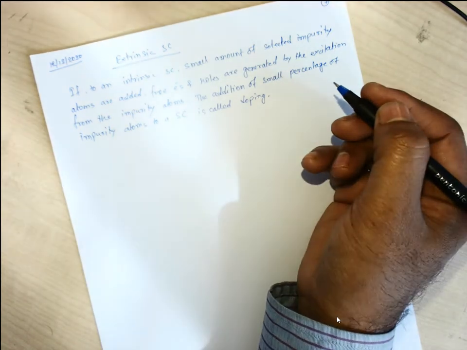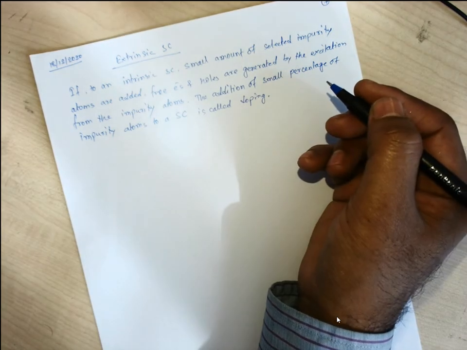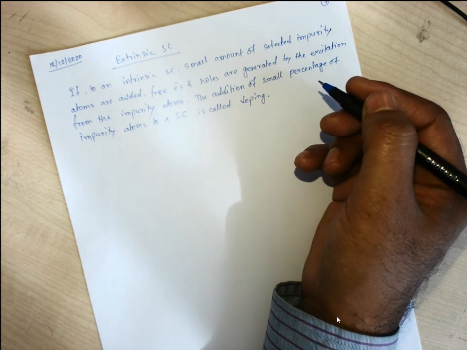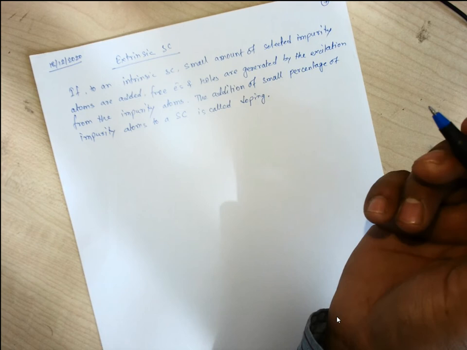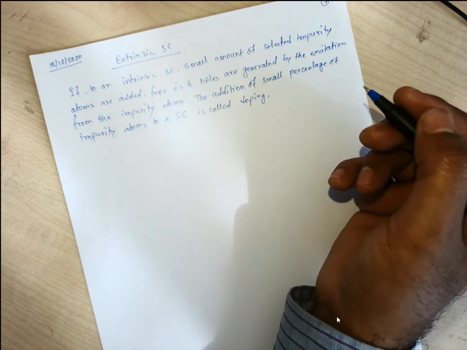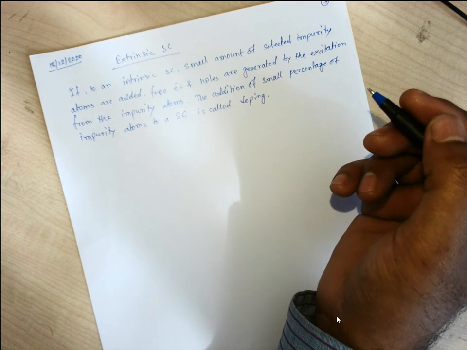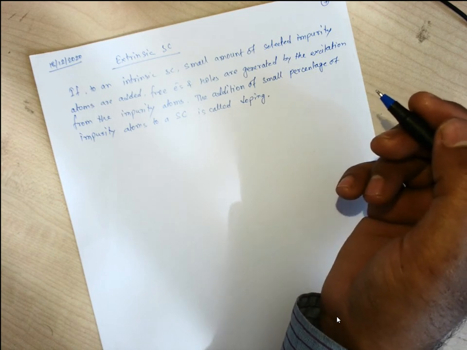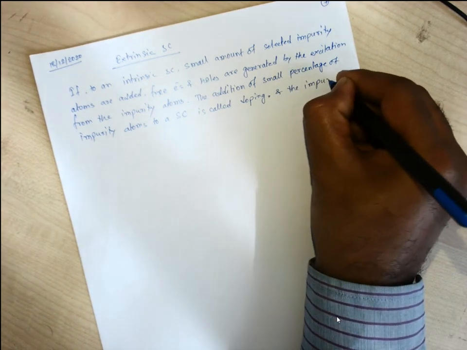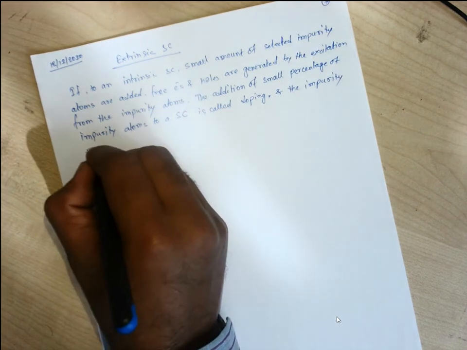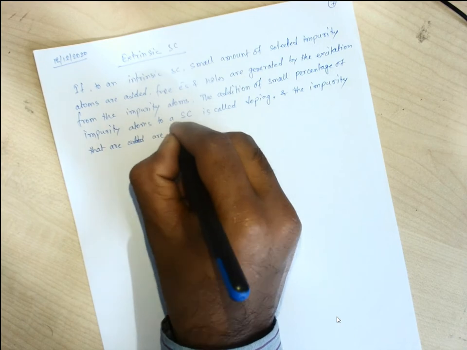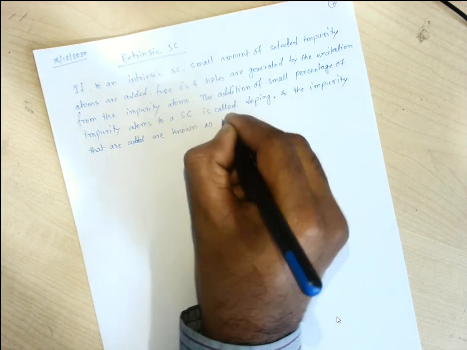Okay, so what I was saying was if small amount of selected impurity atoms are added, then some free electrons and holes are generated by the excitation from those impurity atoms. So this addition of small percentage of impurity atoms to a semiconductor is known as doping. The impurities that are added are known as dopants.